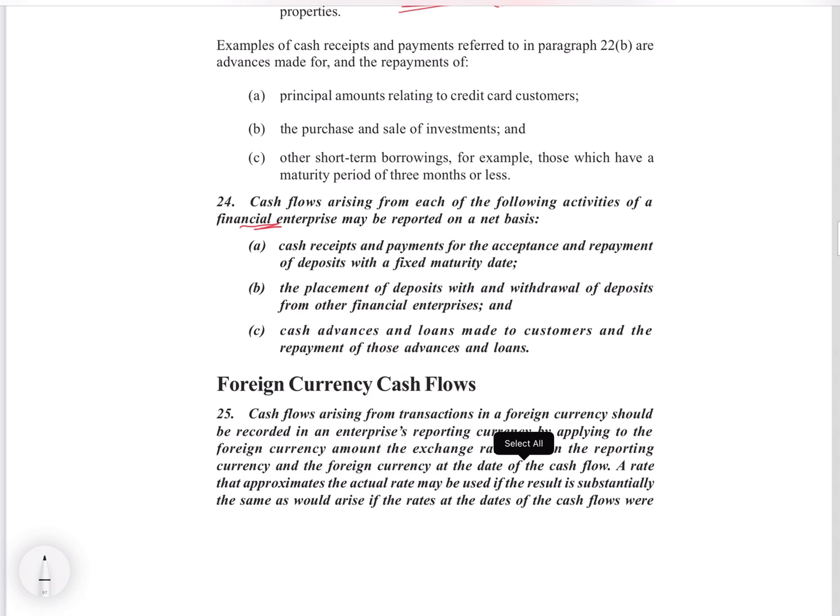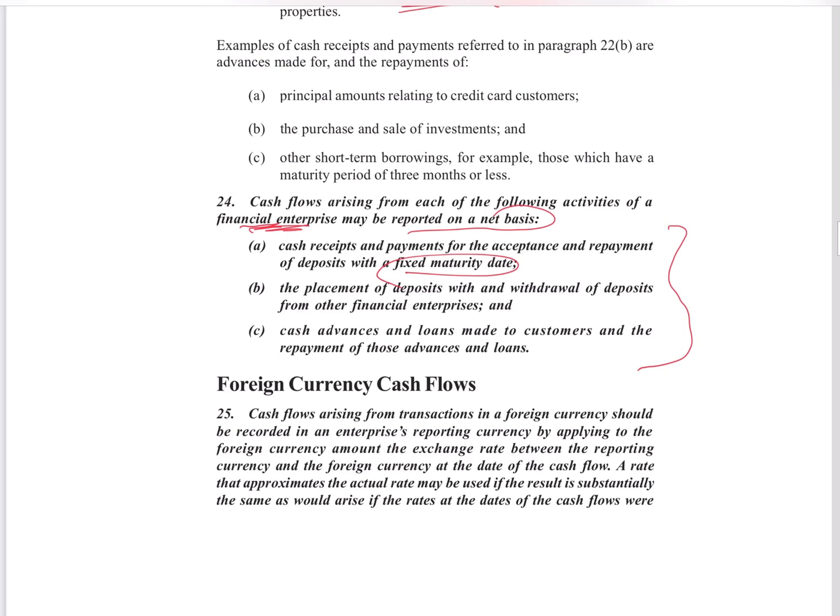And this was, we spoke of netting off in the normal enterprise. Financial enterprises are also allowed to report on a net basis in such scenarios, like cash receipts and payments for the acceptance and repayments of deposits with a fixed maturity date, the placement of deposits with and withdrawal of deposits from other financial enterprises, and cash advances and loans made to customers and the repayment of those advances and loans.